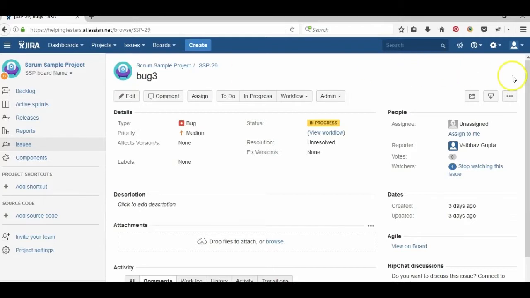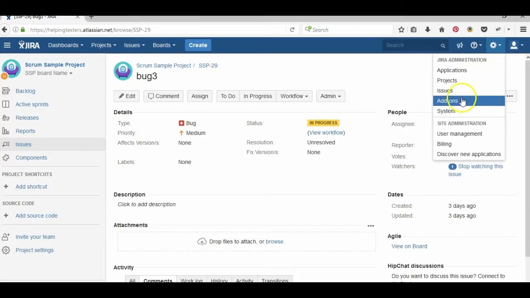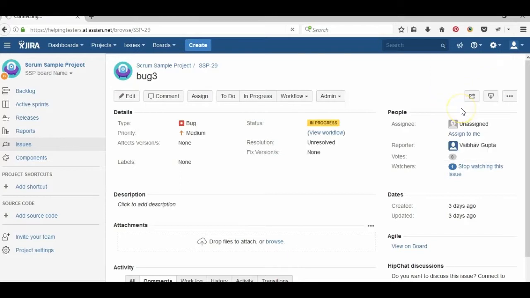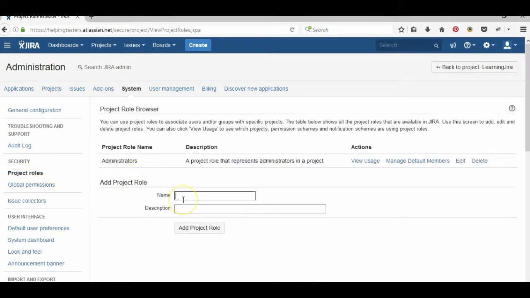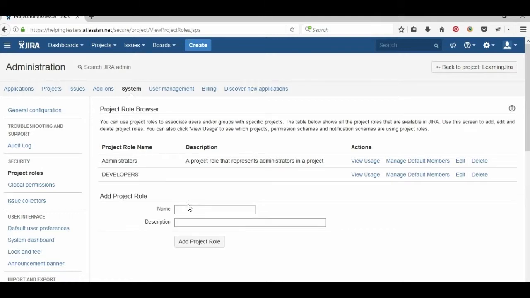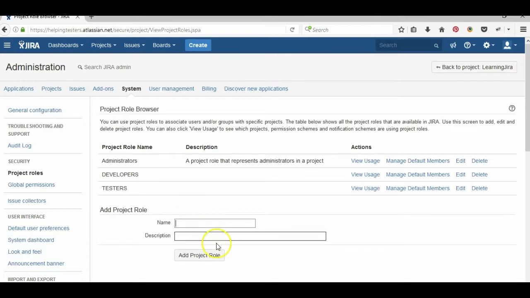First of all, to do this we need to go to the system and define some project roles. Let's say we have considered three types of users, so just follow along. We have developers, we have testers, and we have customers.